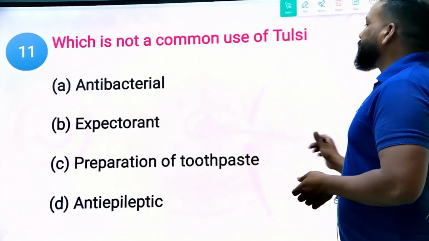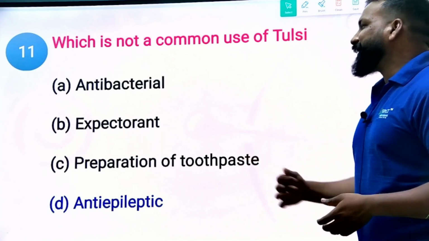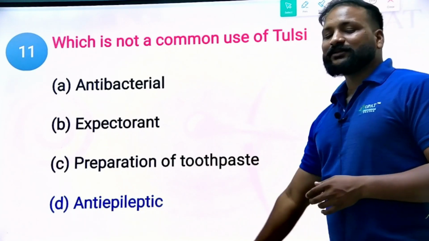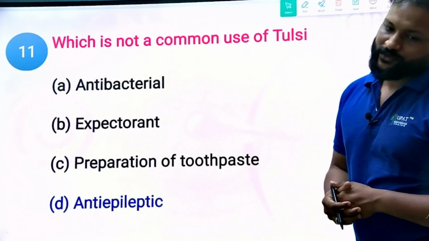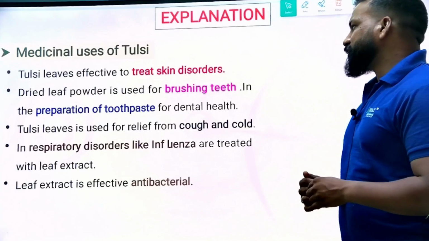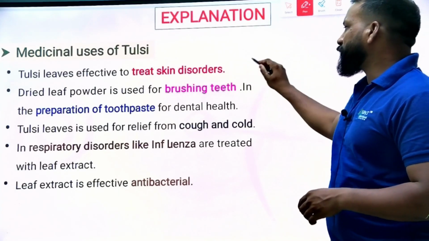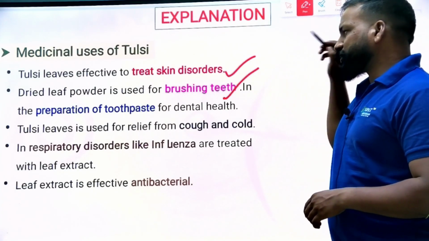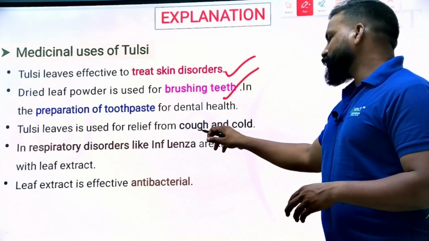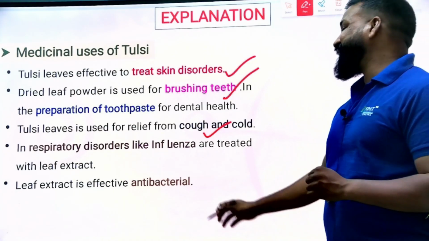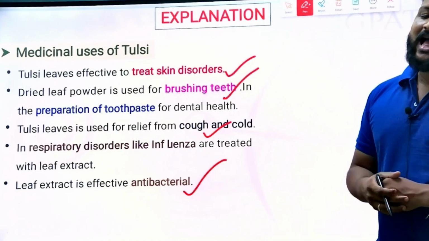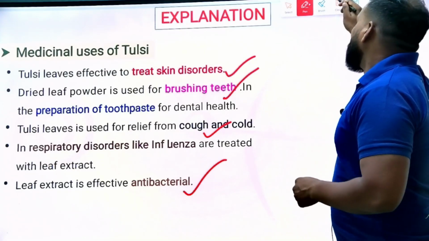So obviously the right answer will be anti-epileptic. It does not have the property of anti-epileptic. It can be used in skin disorders, for brushing the teeth, which means it is used in toothpaste preparation, and in cough preparations. It is antibacterial, but it is not anti-epileptic. Okay, next question.